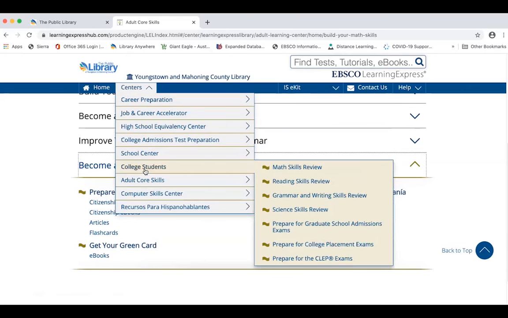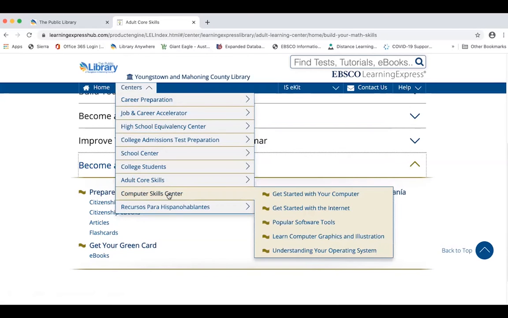The last part we're going to go to is the Computer Skills Center, and this center is different from the others. The other centers that we went to, if you take a course, it's going to have material for you to read on the screen. It's going to have little practice assignments and may have some quizzes within them. And when you complete a course, you'll get a certificate.